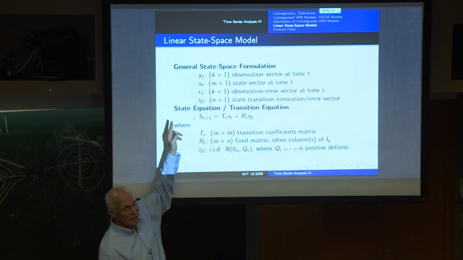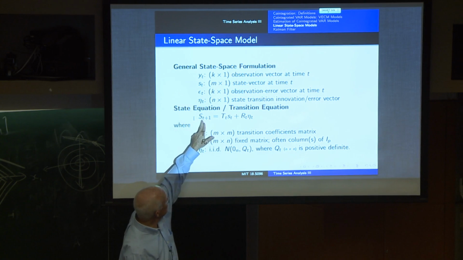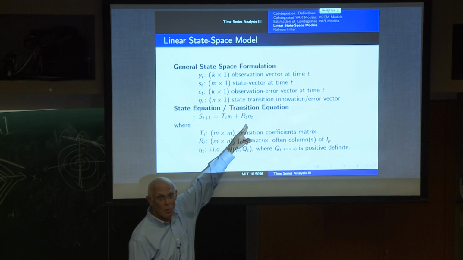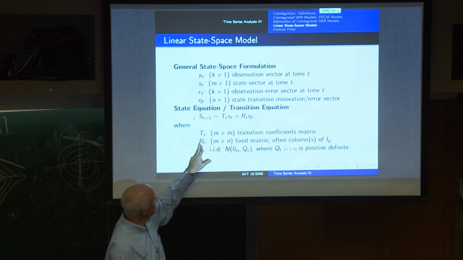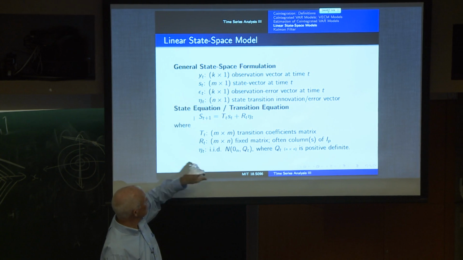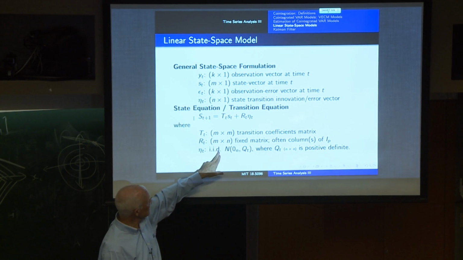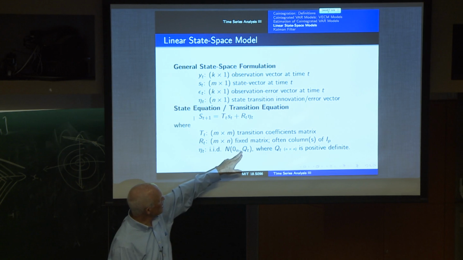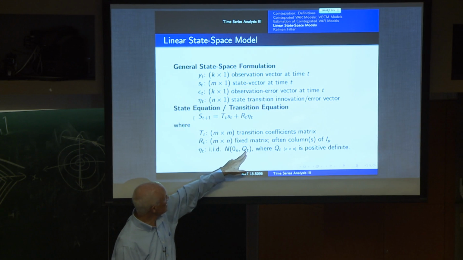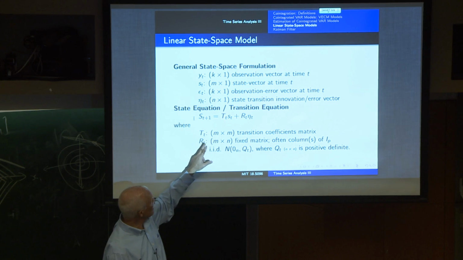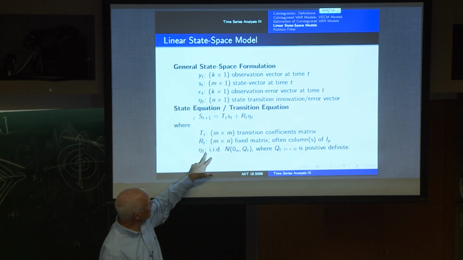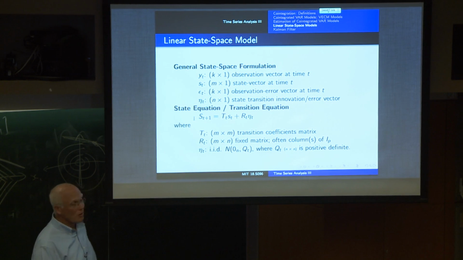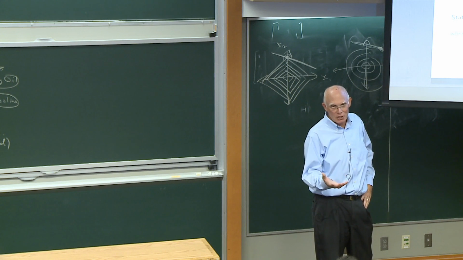Because this is a linear state space model, basically the state at t plus 1 is going to be some linear function of the states at time t plus some noise. And that noise is given by eta t being independent identically distributed white noise, or normally distributed, with some covariance matrix Qt, positive definite, and Rt is some linear transformation of those which characterize the uncertainty in the particular states. So there's a great deal of flexibility here in how things depend on each other.